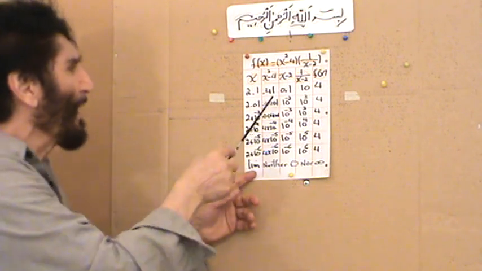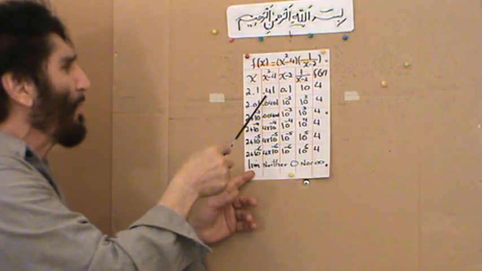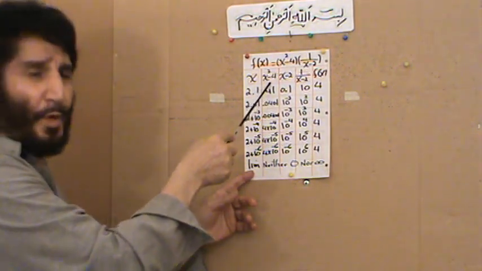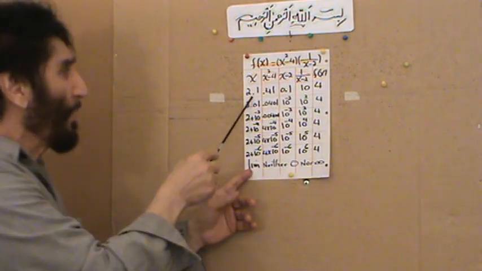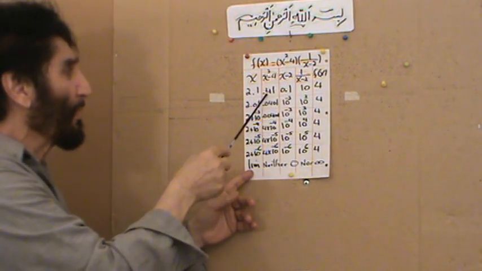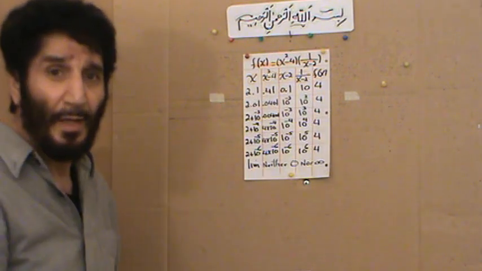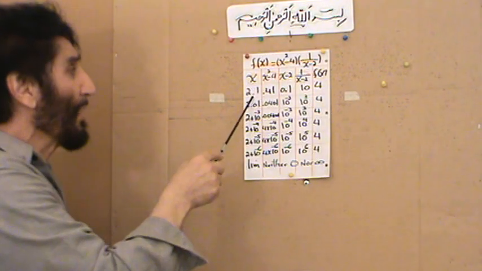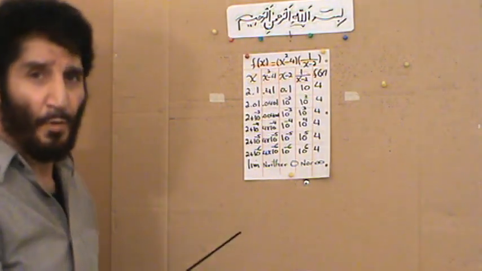So when I give 2.1, x squared minus 4 ends up to be 0.41. Excuse me, 2.1 squared minus 4. So I square this one, then I subtract 4 from that, and I end up with 0.41.